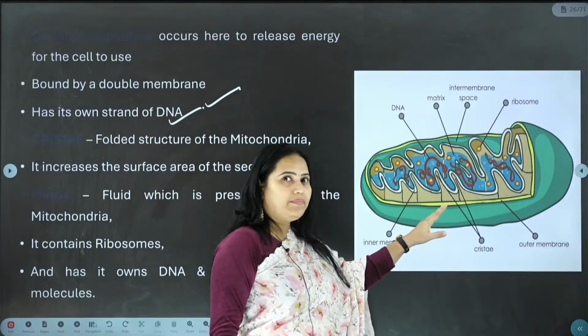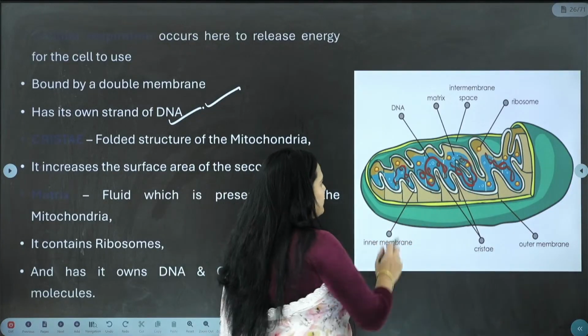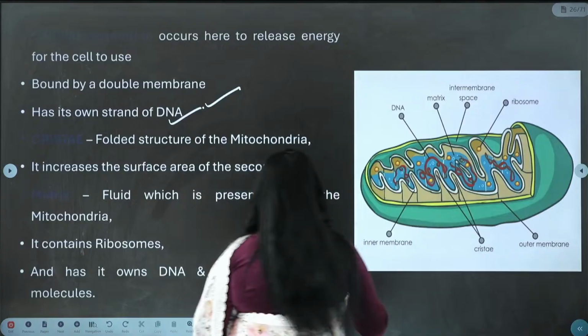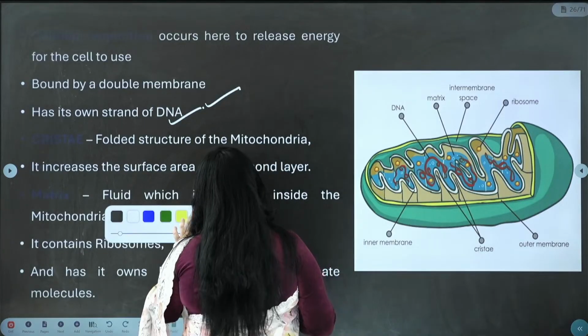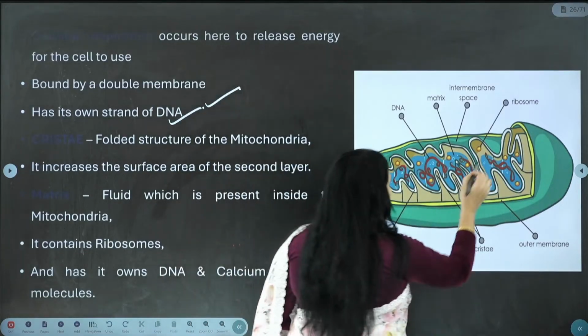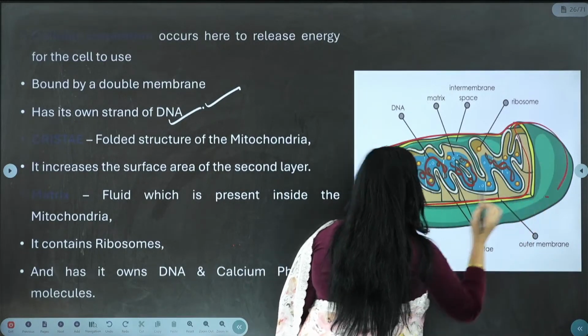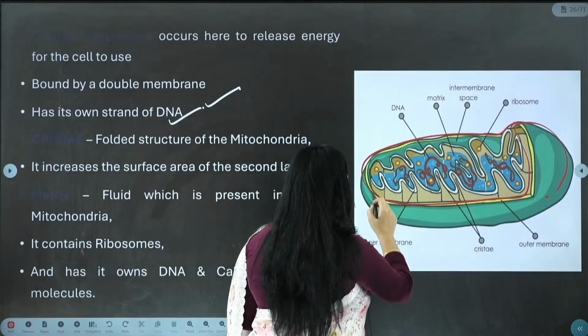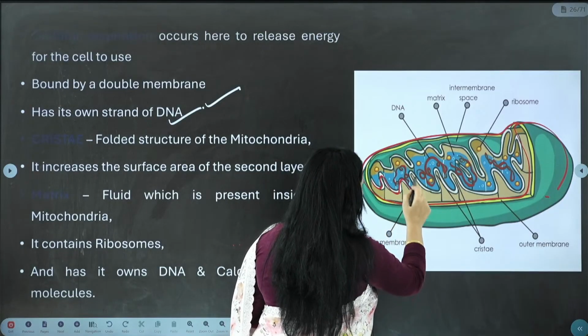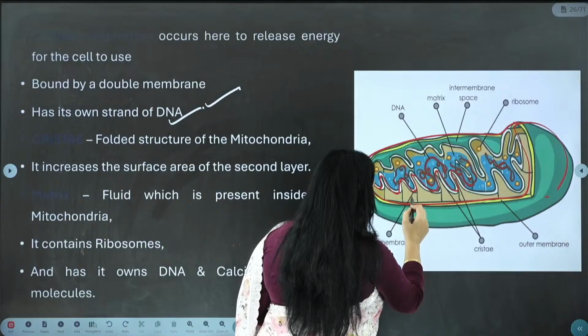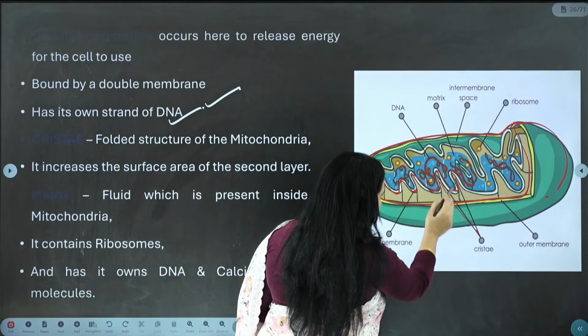Just look at this picture. Okay, let me change the color. So this is the picture of the mitochondria. Here there are some folds. This is called the inner membrane. These folds are called cristae.